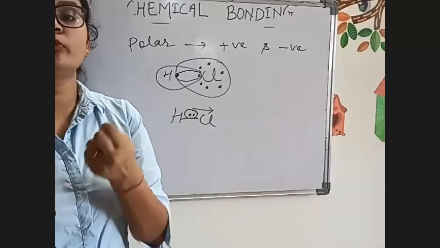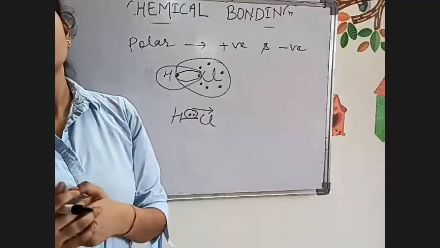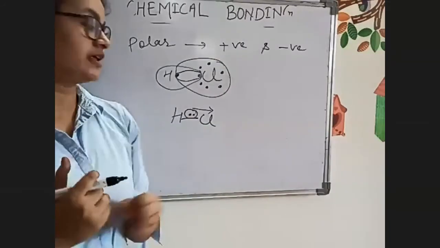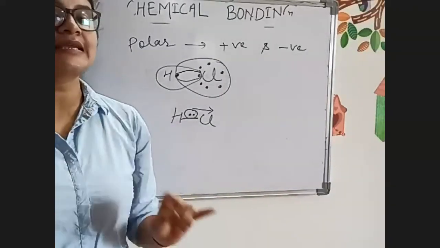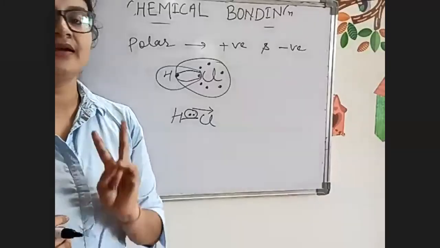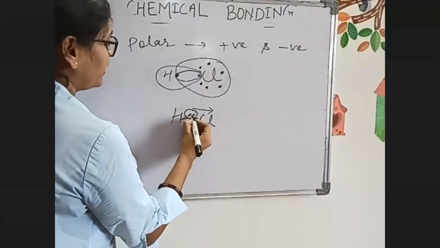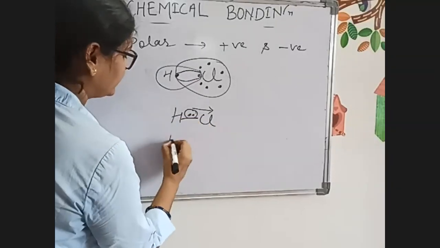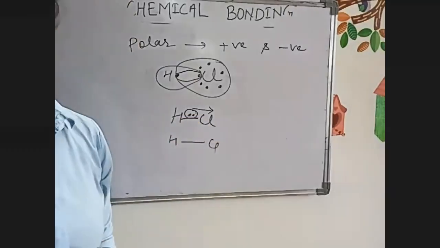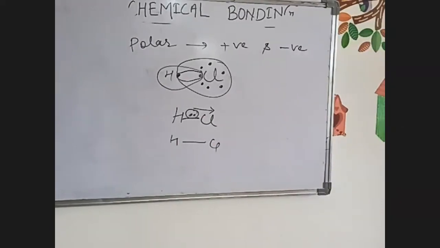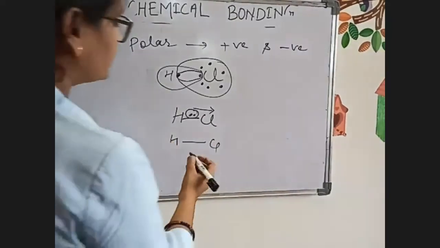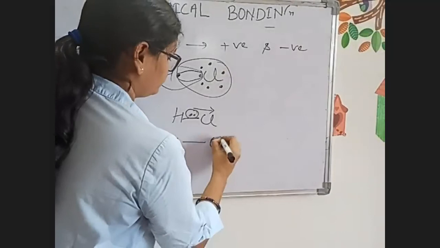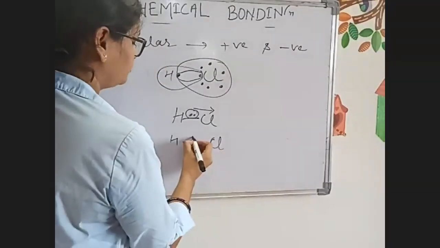The tendency to pull the shared pair of electrons is known as electronegativity. Here we are not talking about a single electron, we are talking about the paired electron. The paired electron will move slightly.